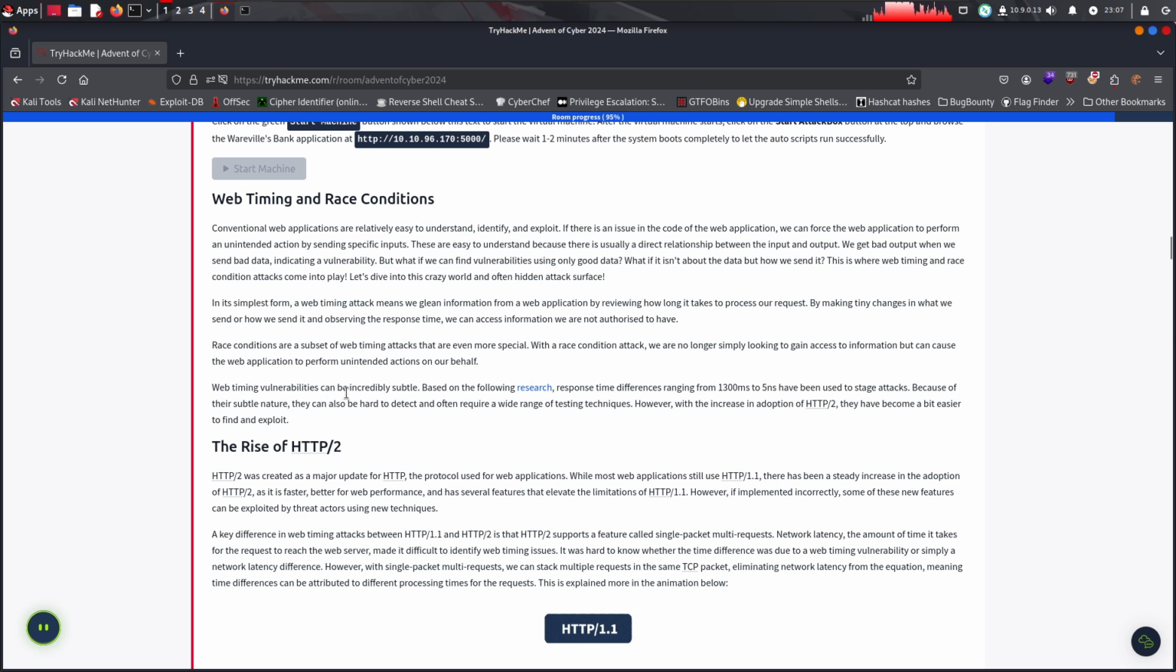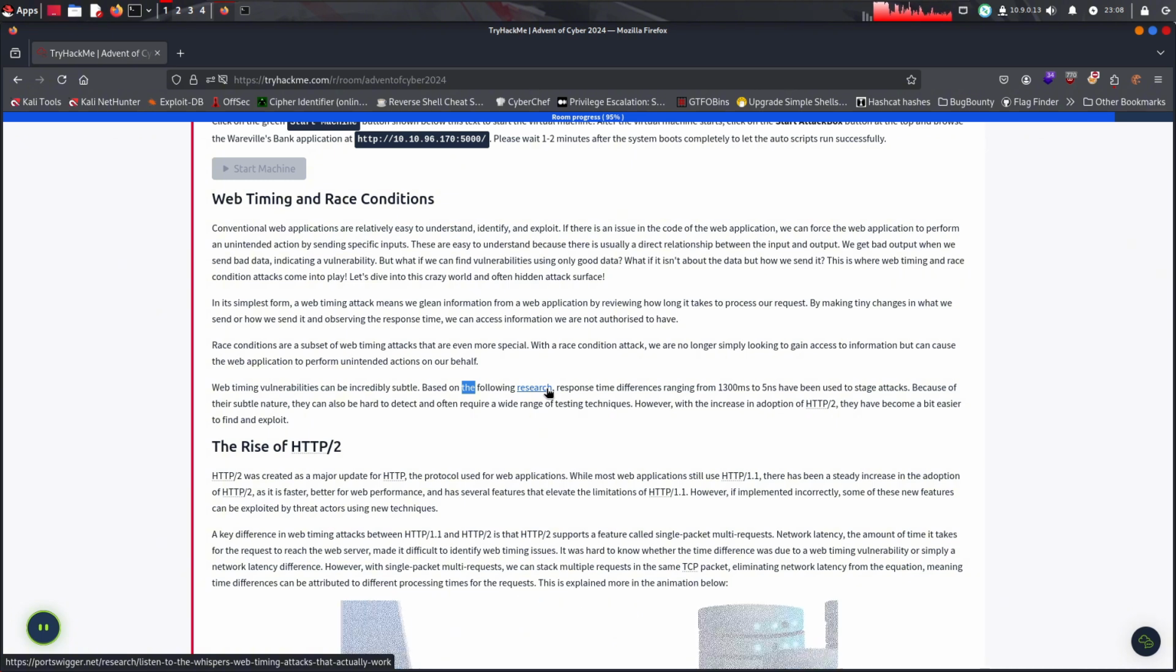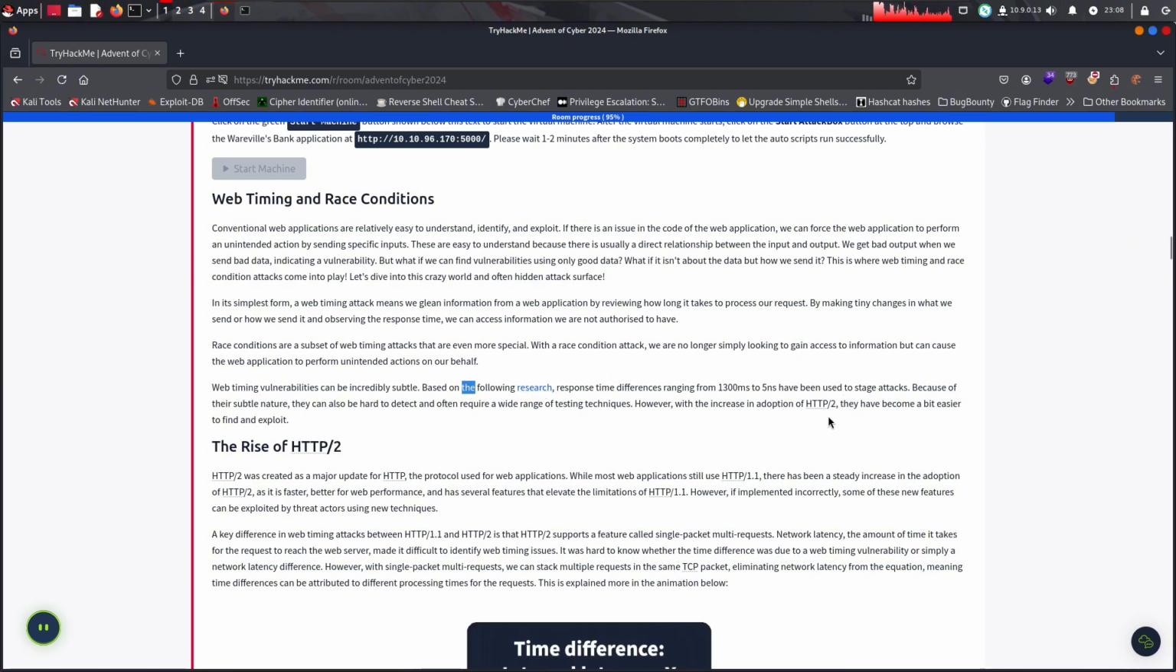Web timing vulnerabilities can be incredibly subtle. Based on the following research, response time differences ranging from 1300 milliseconds to 5 nanoseconds have been used to stage attacks. Because of their subtle nature, they can also be hard to attack and often require a wide range of testing techniques. However, with the increase in adoption of HTTP2, they have become a bit easier to find and exploit.